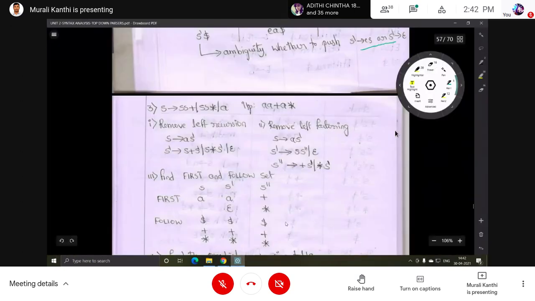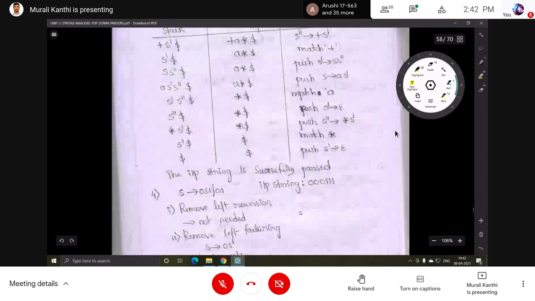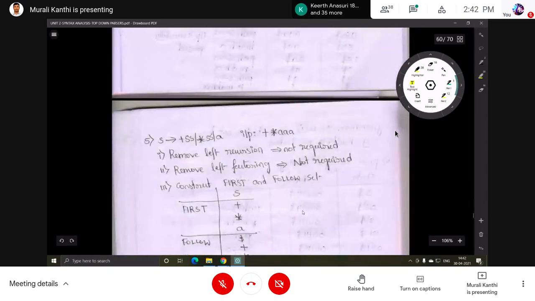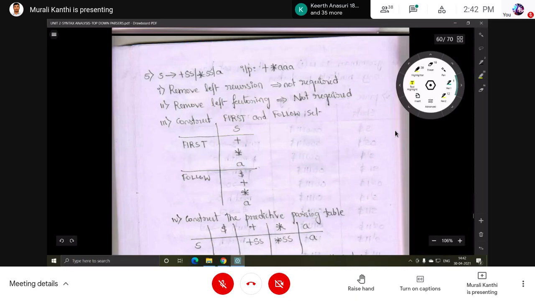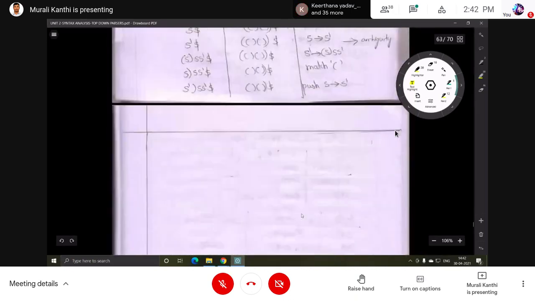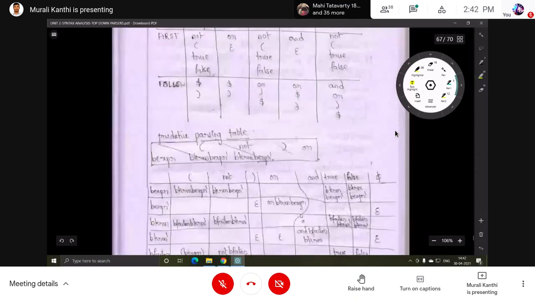So with this, predictive parsing, LL grammar or not, that is completed. Okay, I will share this. You have to do all the remaining. Okay, many grammars are there. These all are the examples. Okay, for all this you want to do.